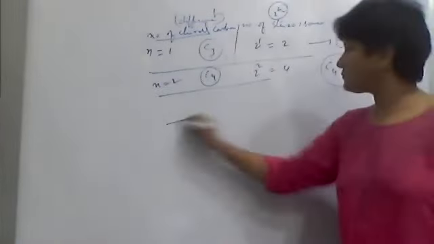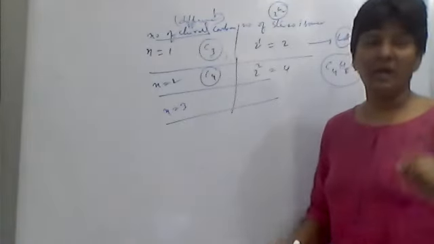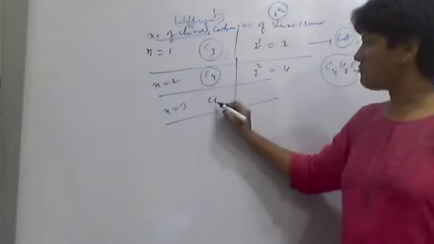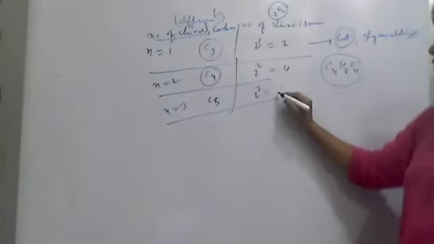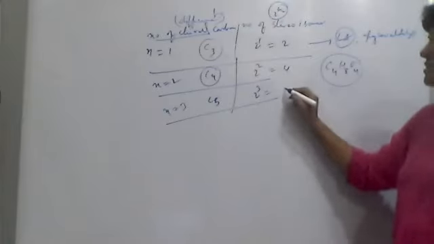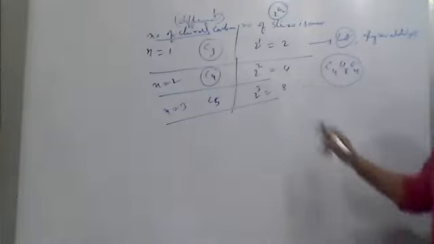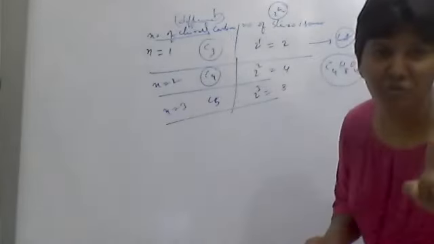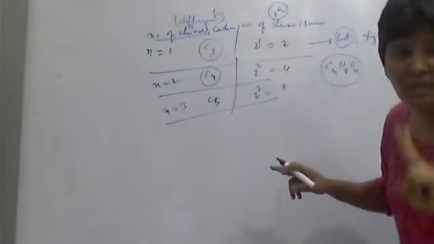The next, if there are 3 chiral centers in the carbohydrates, then 5 carbons are there. Then 2 to the power 3, that is how many isomers? 2 into 2 into 2, 8 isomers. So out of 8, 4 are dextro, 4 are levo. Here also, out of 4, 2 are dextro, 2 are levo.